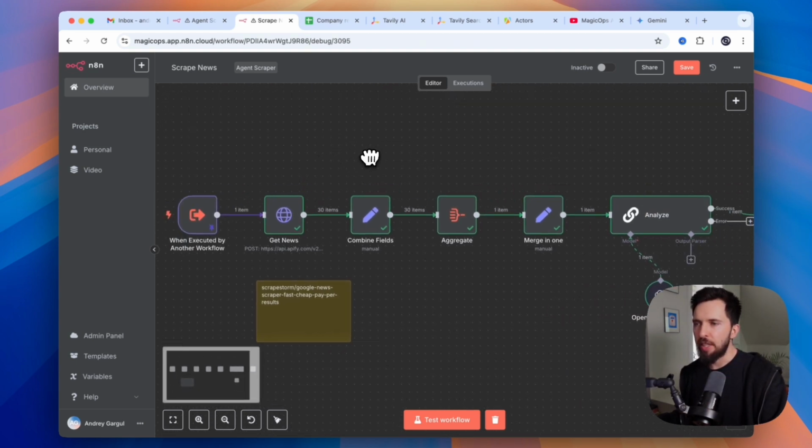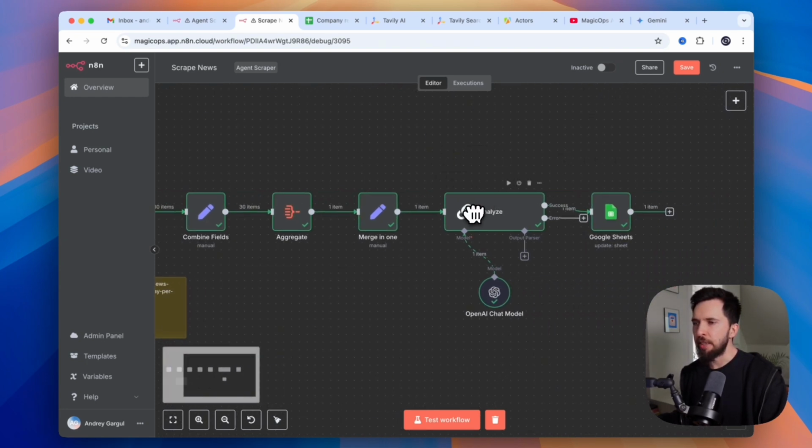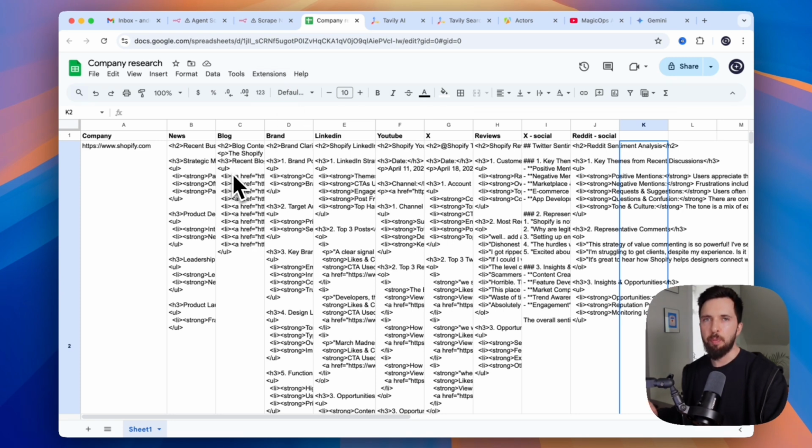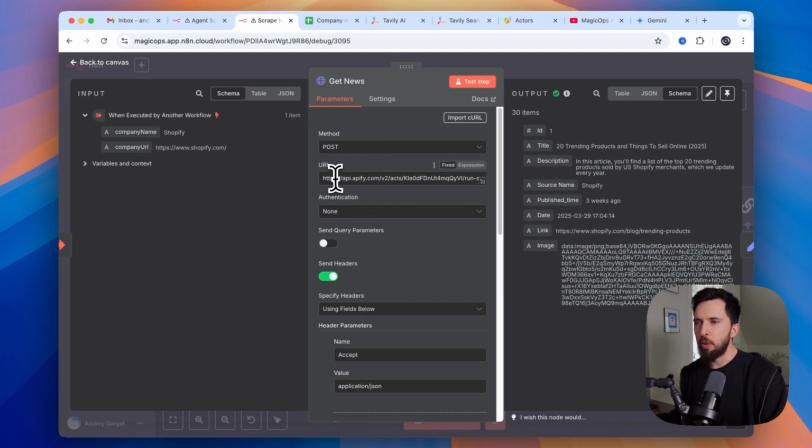And then overall, what it does is it uses Google News to scrape news from it and passes it to our LLM model to analyze those news and write HTML report for them. And after that, our LLM model saves that report within the correct cell in our spreadsheet database. So to scrape Google News, we use HTTP request, but we also need a third-party tool called Apify. Google News and a lot of other social media platforms that we're going to use, they all are pretty protected, and it's hard to just scrape them easily. So we use a third-party tool to do that.